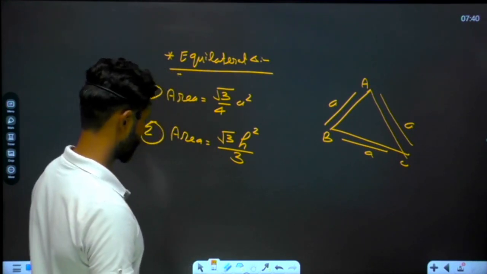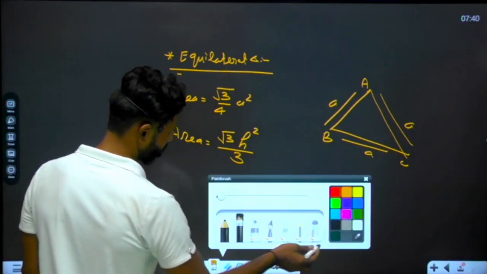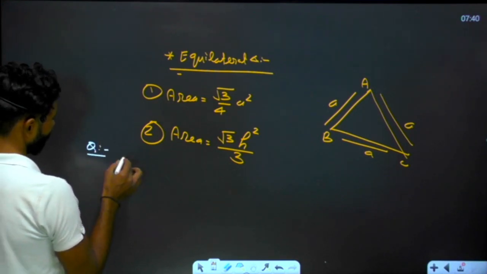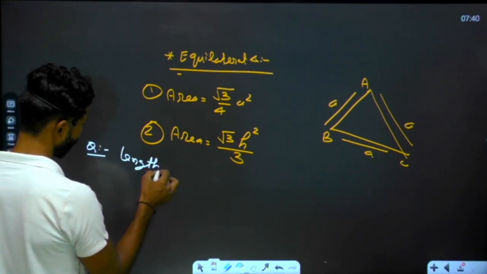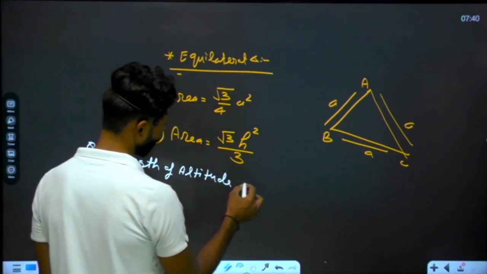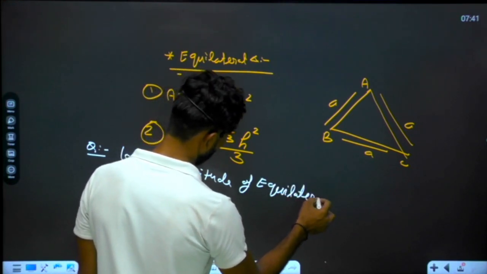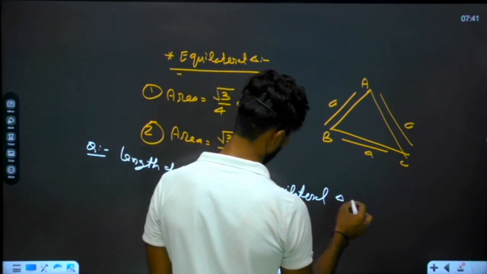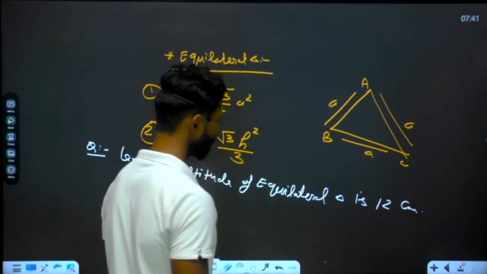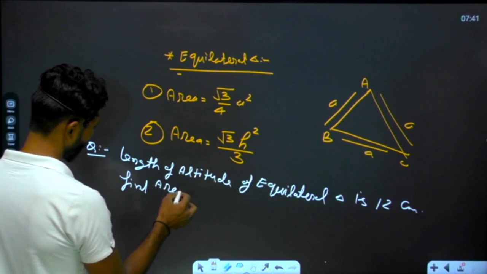Understand that? Suppose there is a question over here. In the question it is said that the altitude of an equilateral triangle is 12 centimeter. Find its area.